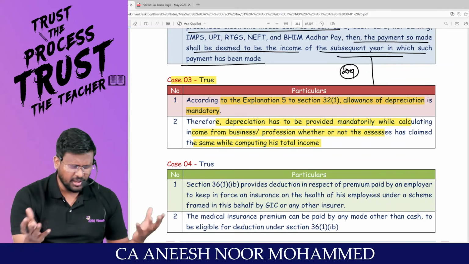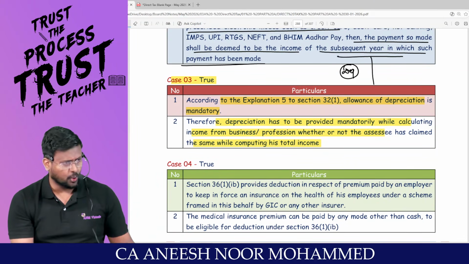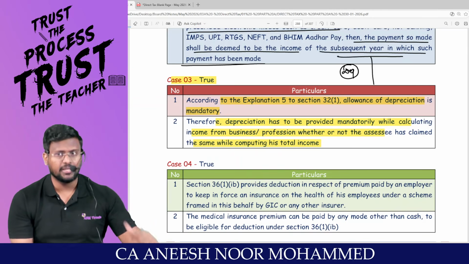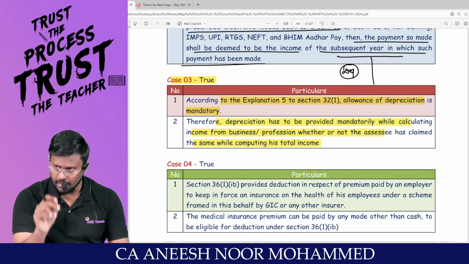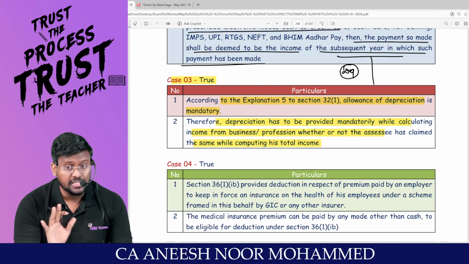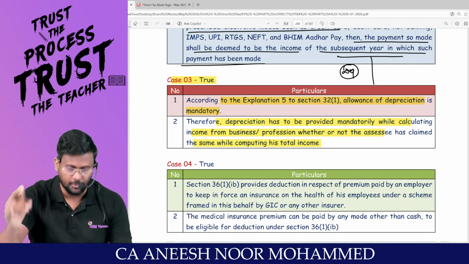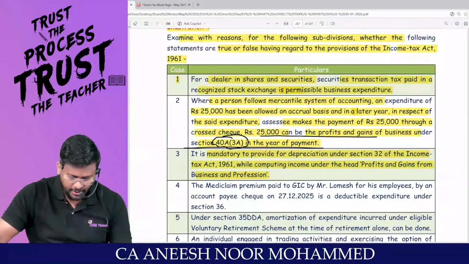But every businessman will debit the depreciation to what account? P&L account. There is no doubt. But if they miss to debit the P&L, then the department is mandatorily supposed to debit. Without debiting depreciation, you are not supposed to close the calculation of profits and gains of business or profession. Clarity? I'm moving to the next one, man.